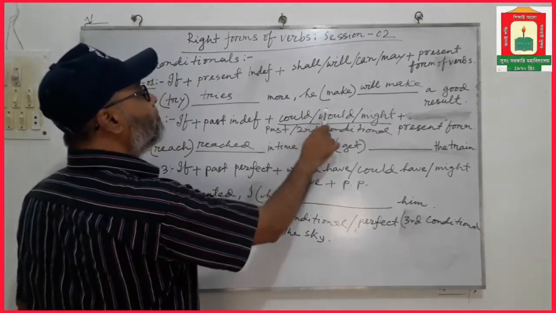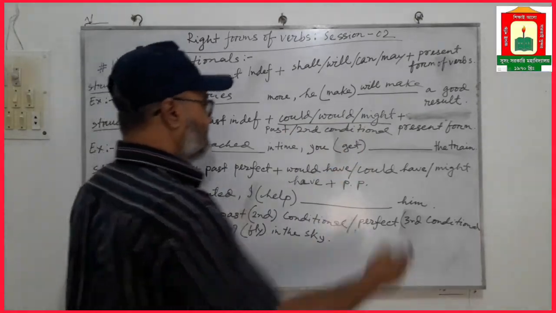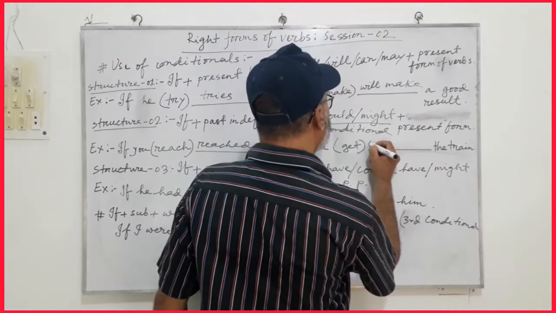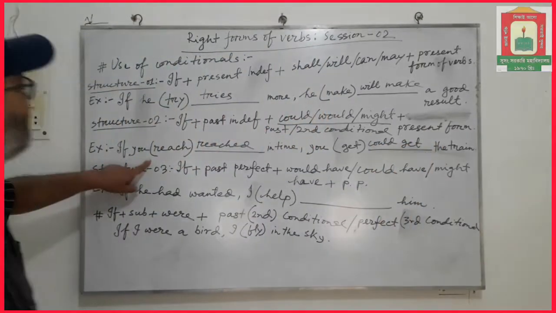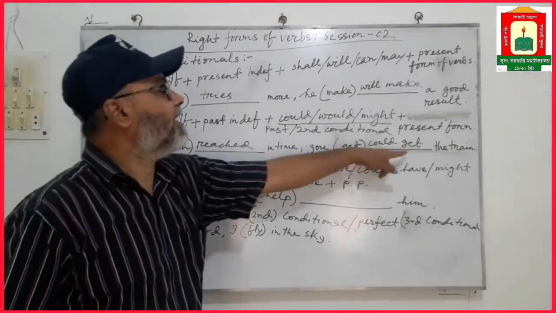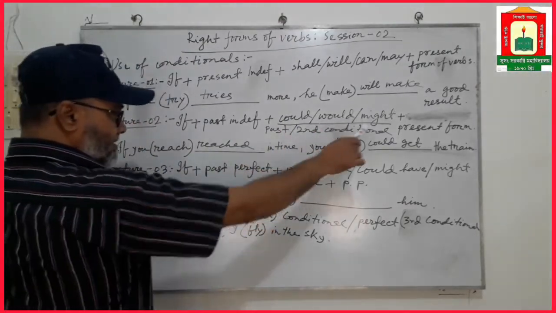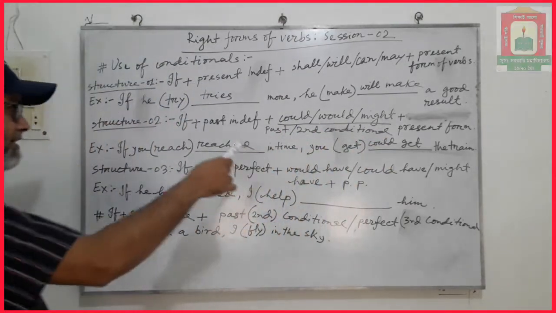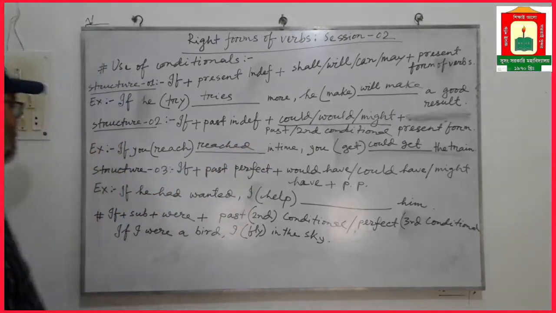Then could or might and the present form of the bracket verb. Then we can use could get. If you reached in time, you could get the train. Would, could, might plus present form of verb, this formation is called past conditional or second conditional.